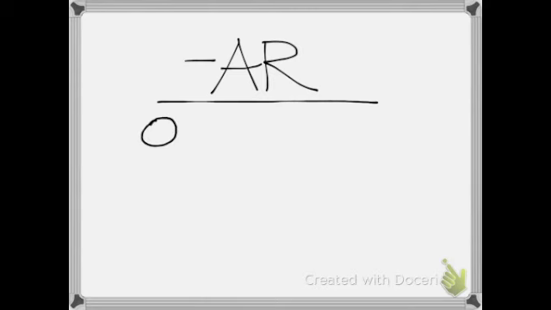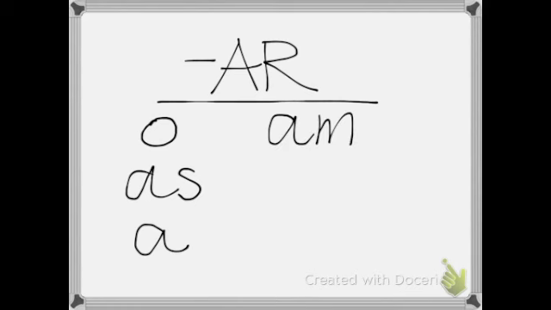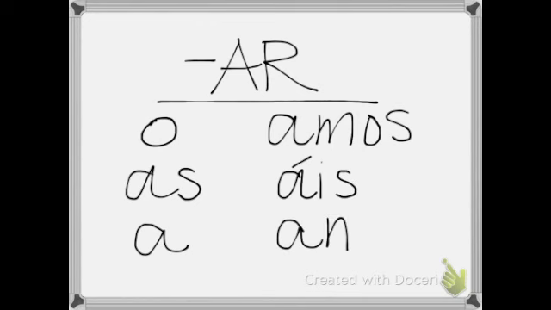The yo form is -o, tú form is -as, él/ella/usted is -a, nosotros -amos, vosotros -áis, and ellos/ellas/ustedes -an. You might need to pause so you can finish writing them. We're going to move on to ER verb endings.